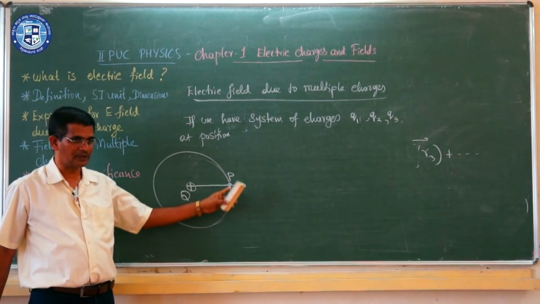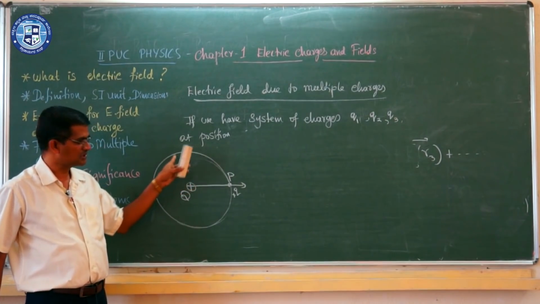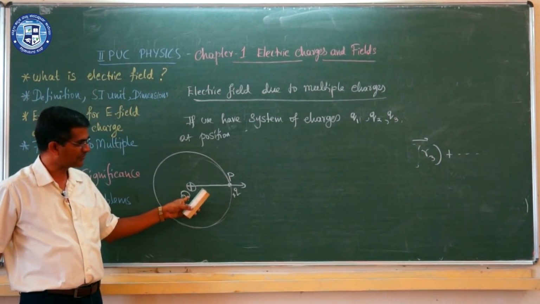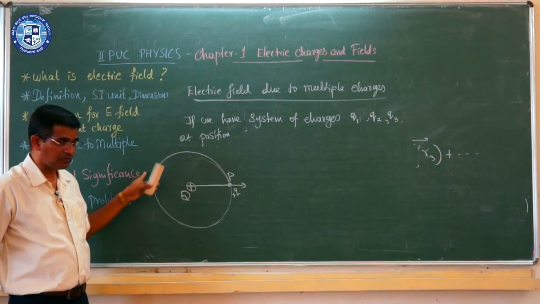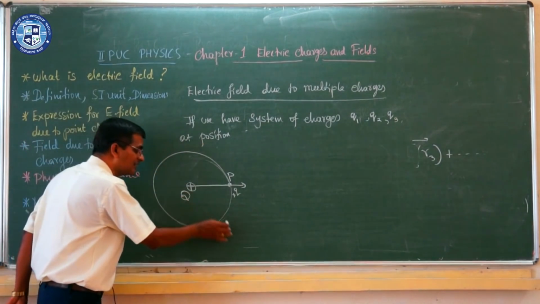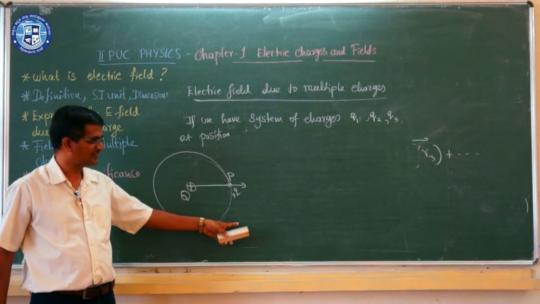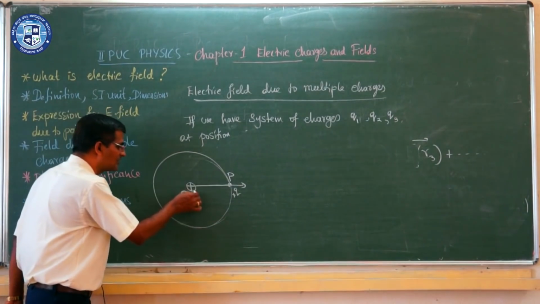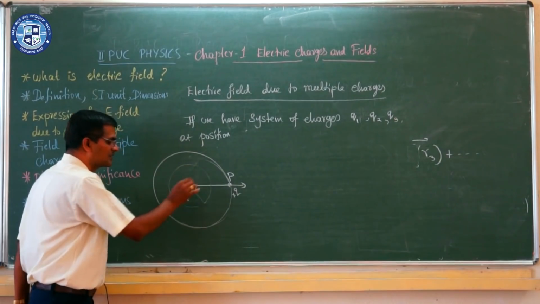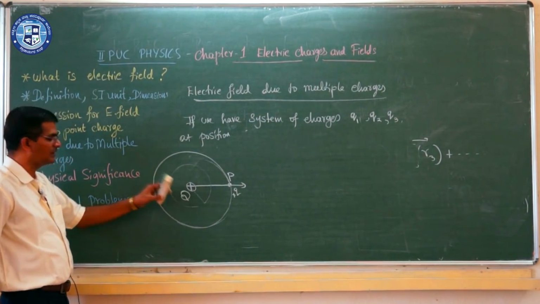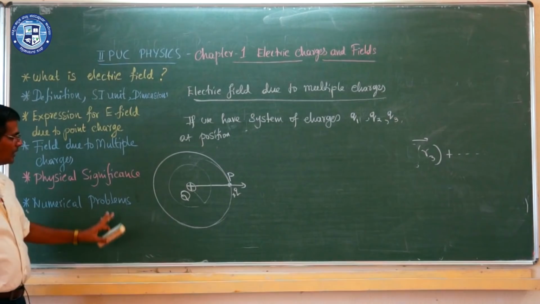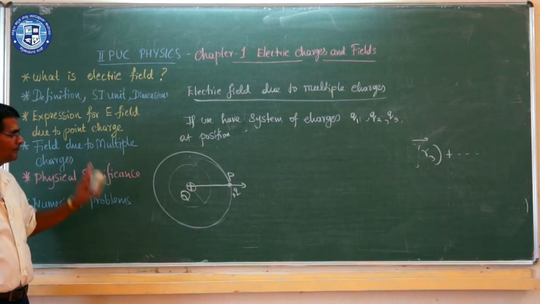Since charge q is constant, it produces a uniform electric field at that distance. But as the distance increases, the electric field strength or electric field intensity decreases. As the distance decreases, the electric field strength increases, and this is useful in many cases. We have to find the electric field at this particular point.